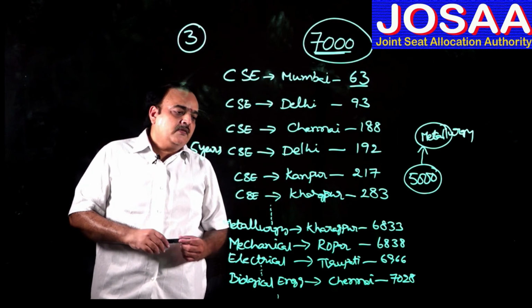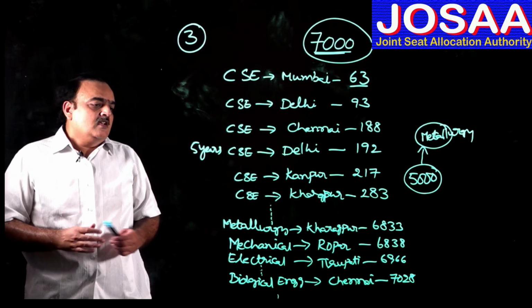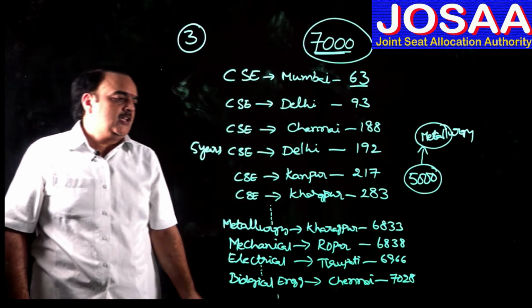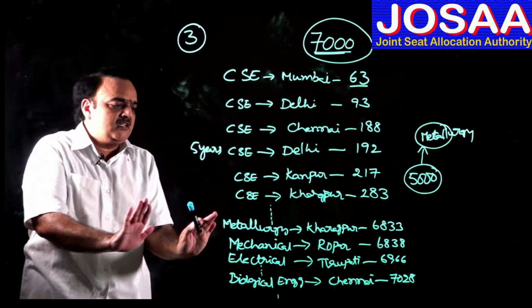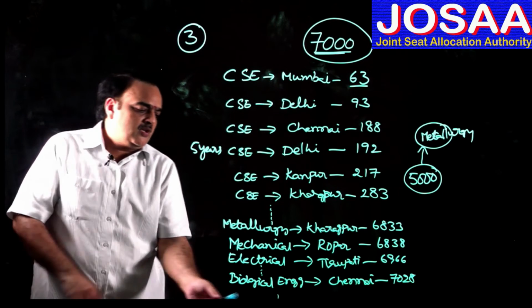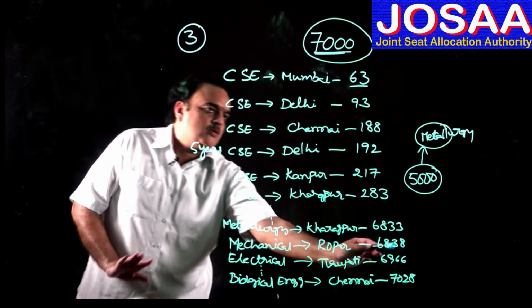So my dear students, suppose there is a student with a 7,000 rank. Now you can easily assess that this student has a possibility of getting biological engineering in Chennai, because last year's cutoff was 7,028.